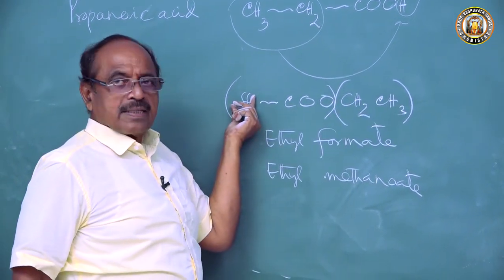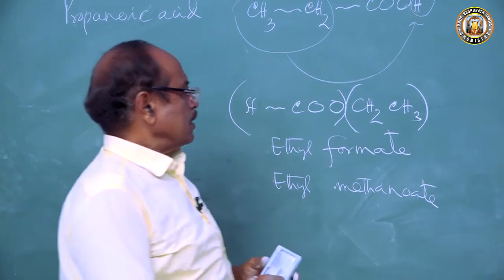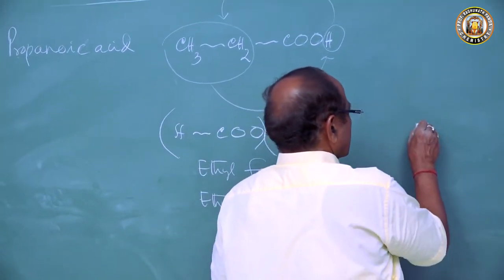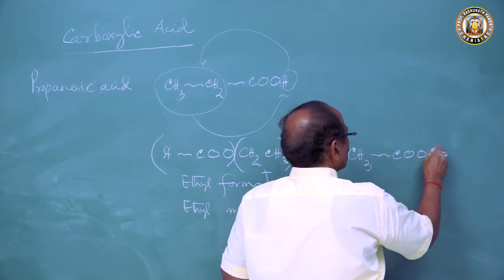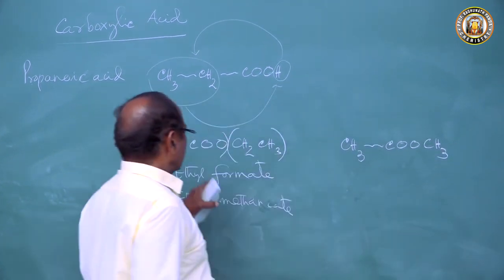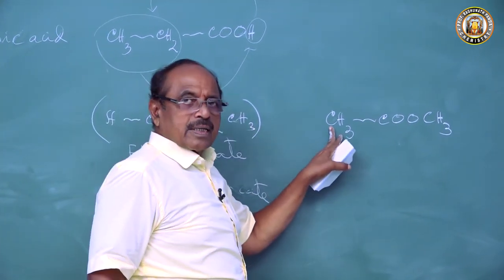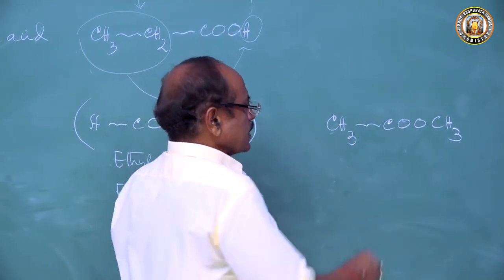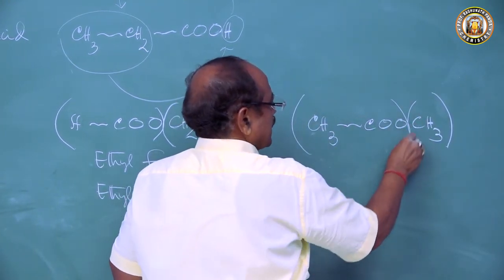Then we take one CH3 on this side and H on the other side, so we get CH3 COO CH3. Three carbon atoms in total; we root one carbon atom here, one CH3. So this is methyl and this is acetate.